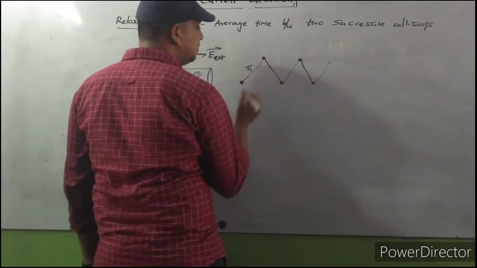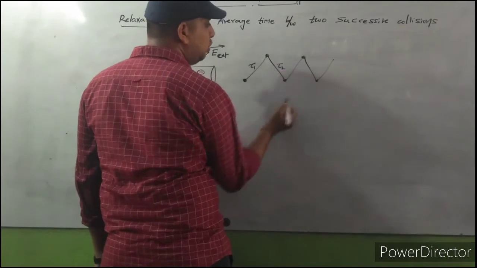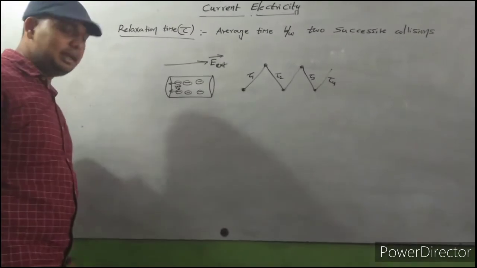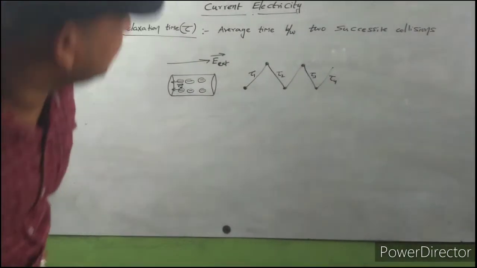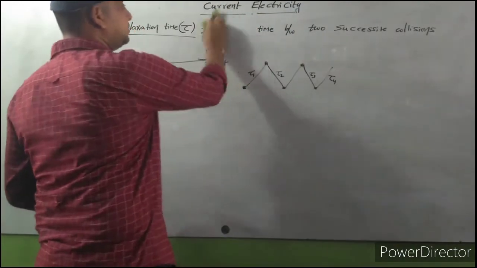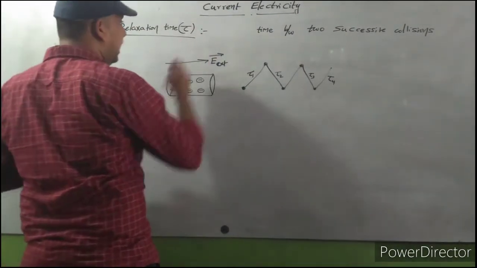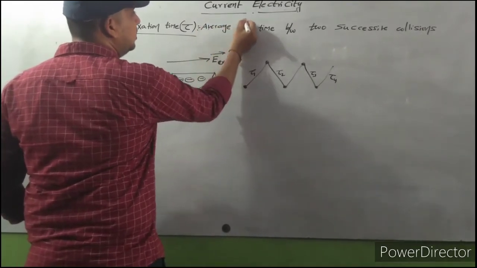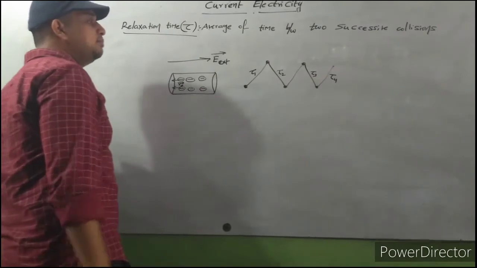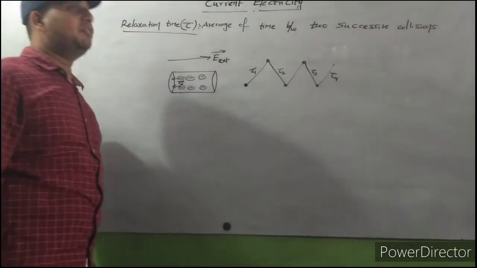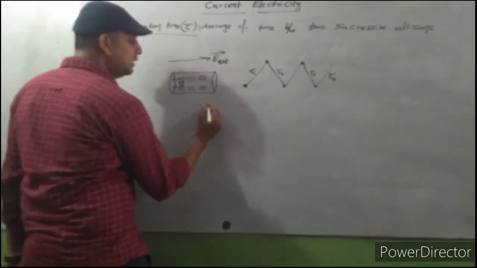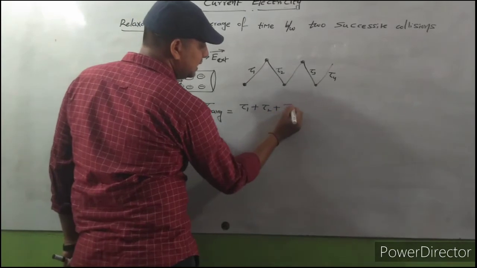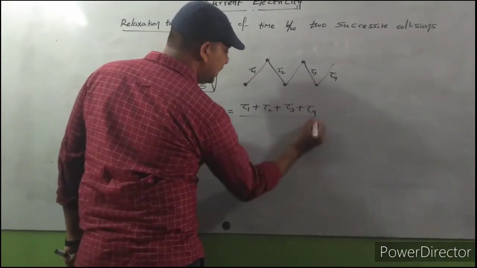Time taken between the first collision is tau 1. This is tau 2, this is tau 3, this is tau 4. Average of time taken between two successive collisions, how can we write this? Tau average is equal to tau 1 plus tau 2 plus tau 3 plus tau 4 by 4.